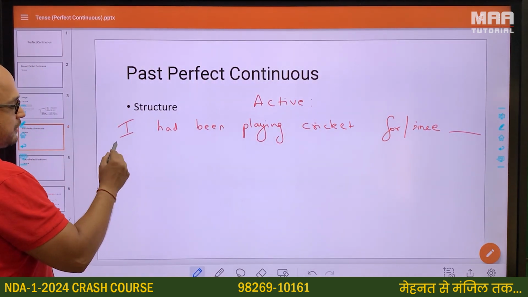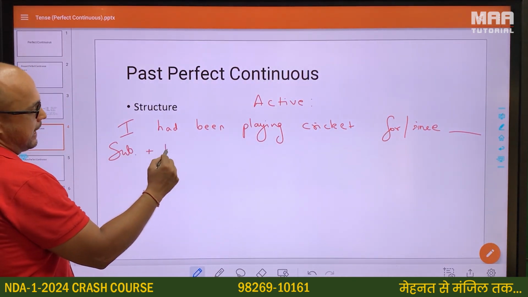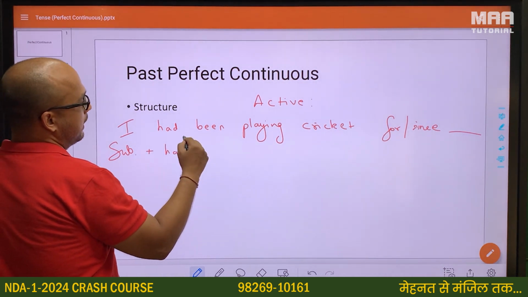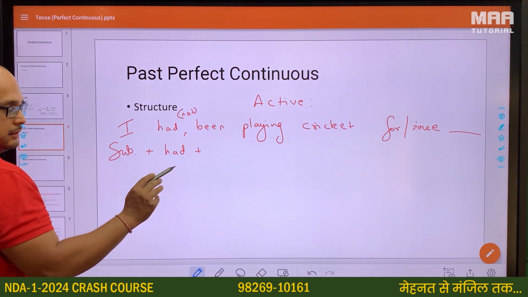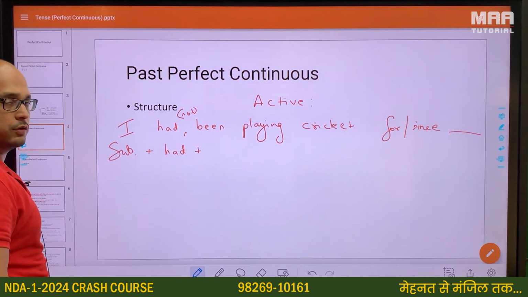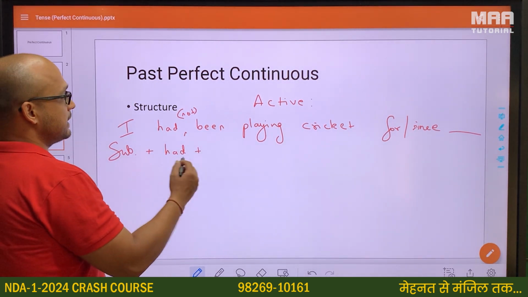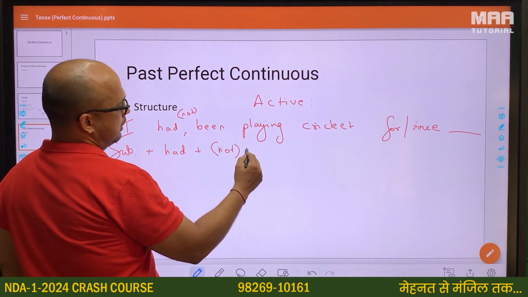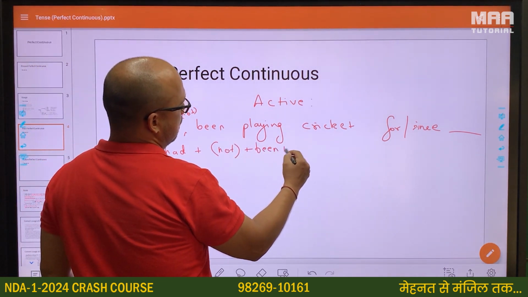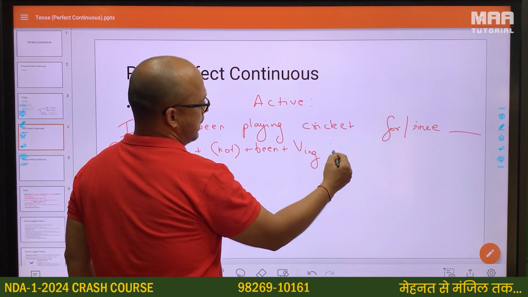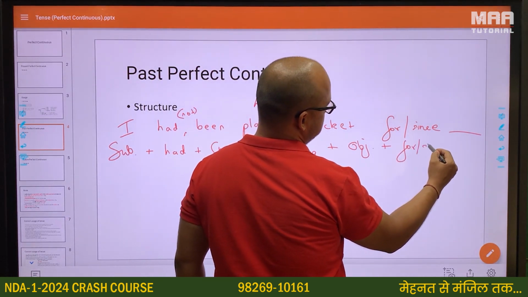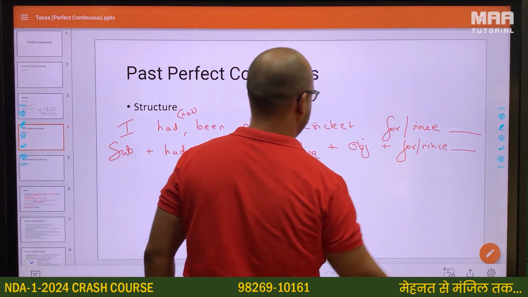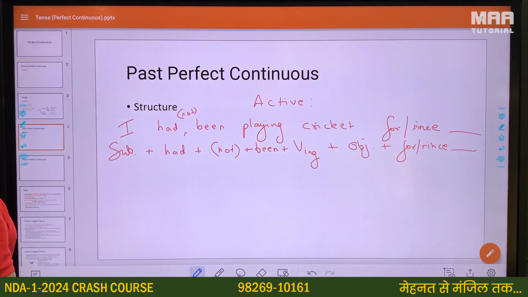So the structure will become subject plus had, and we can put the not here. Doesn't matter what the subject is, the auxiliary verb here is going to stay had. Subject had, not, been, the ing form, object plus for, since, whatever is there. Affirmative and the negative form.